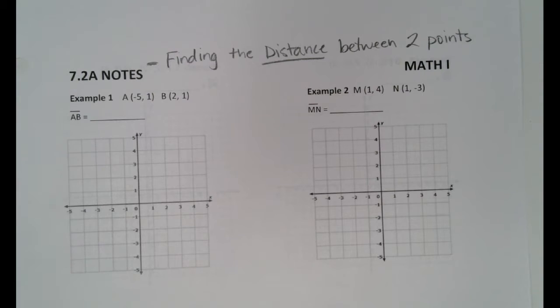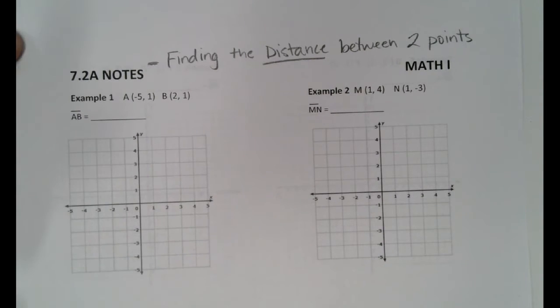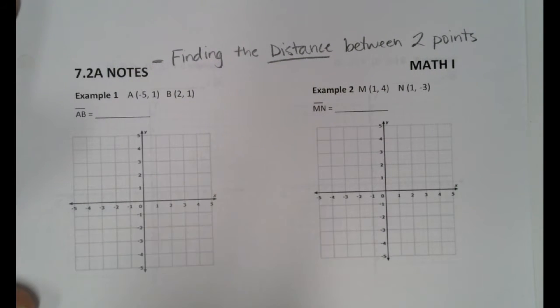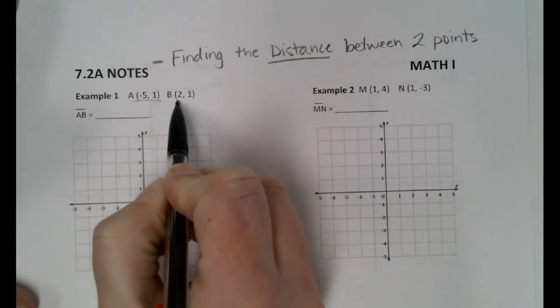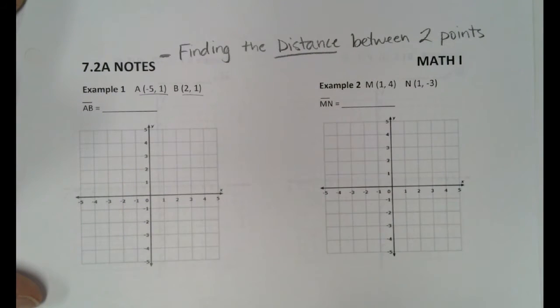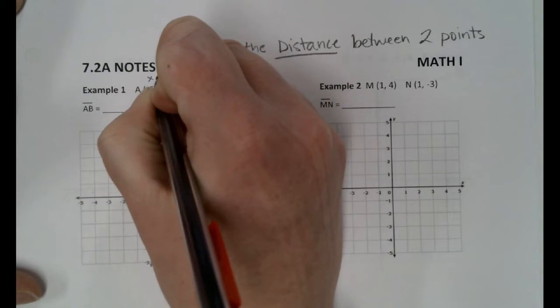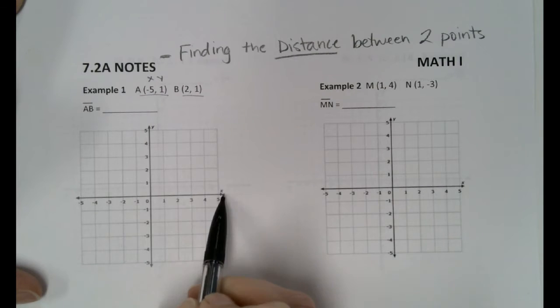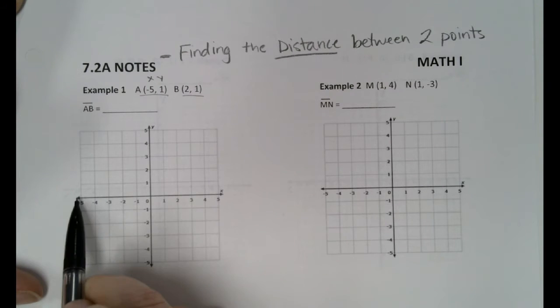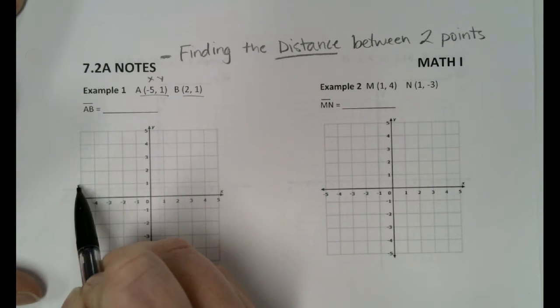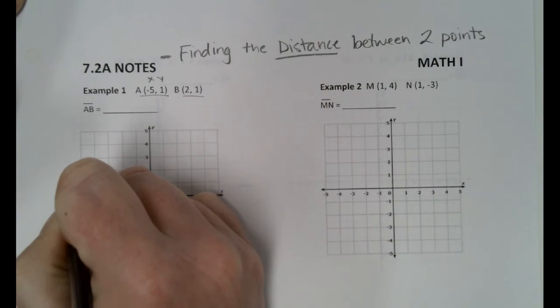Let's look at example 1 here, and I'll show you what I mean by measure it. So the first thing that you must be able to do is graph these points, okay? So point A, we're going to start in the middle. That's where we always start. The first value, which is our x value, is -5. So we're going to go along the x-axis to -5. That would be this way. And then the y value is 1, so we're going to go up to 1. Boom, that right there, that is point A.